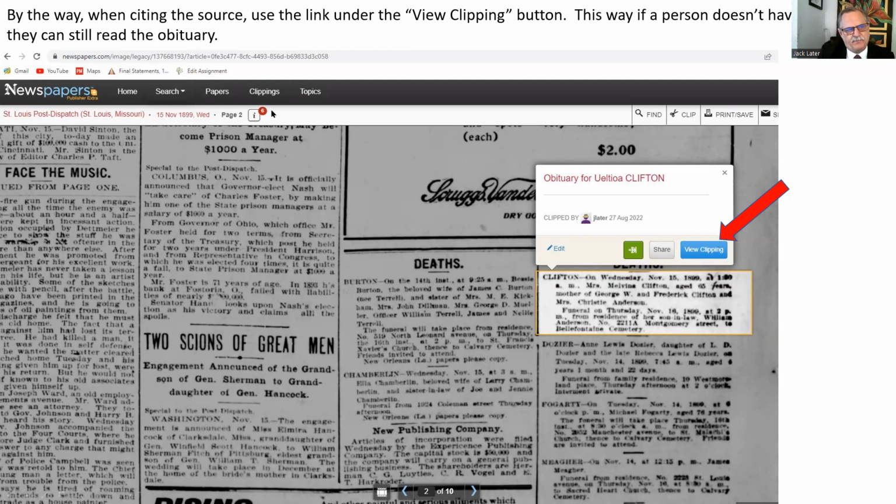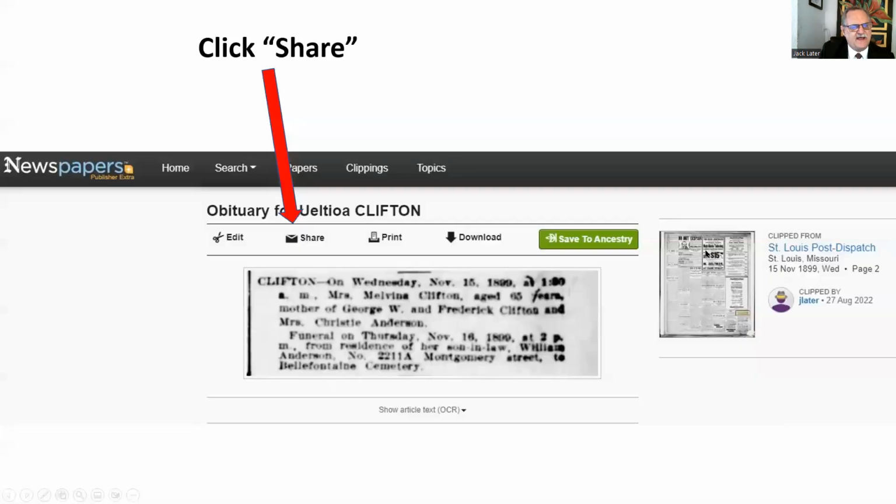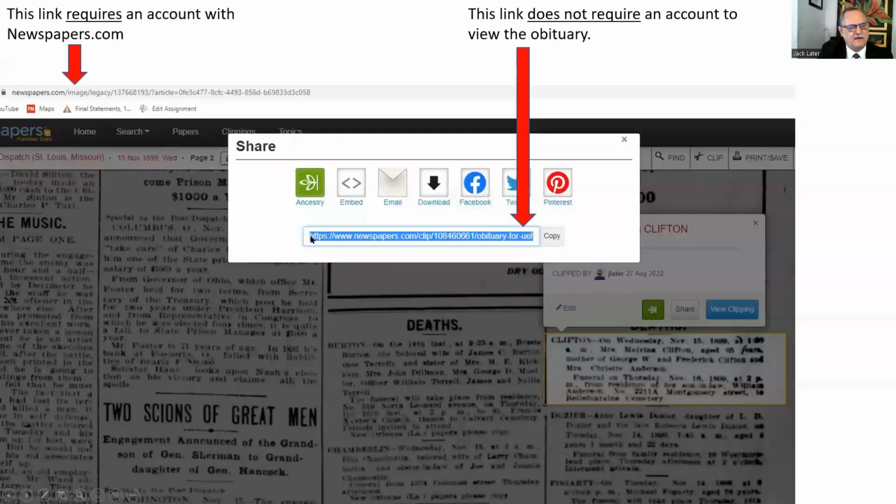So, for example, if you need to post the URL as a source in FamilySearch or Ancestry.com. If you click on View Clippings, this is what's going to happen. Click on Share. I want you to notice the difference. Right here, this link that shows up does not require an account to view the obituary.